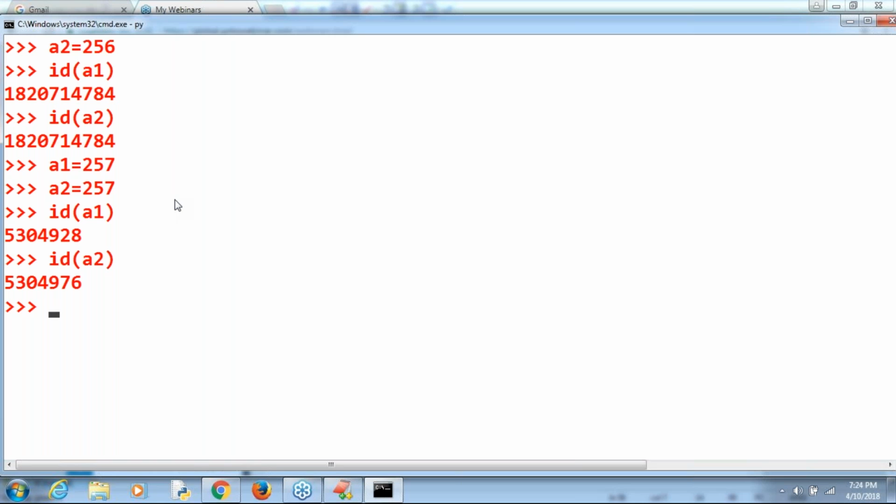There is another loophole. Object reusability is within a particular range only. If you cross that range, every time a new object is going to be created. Remember this. What is that range?